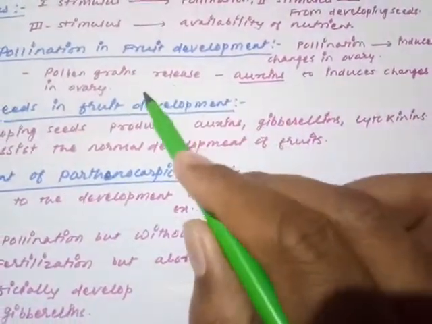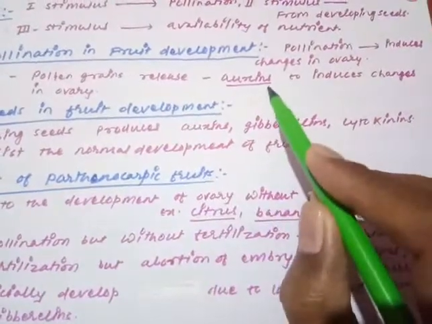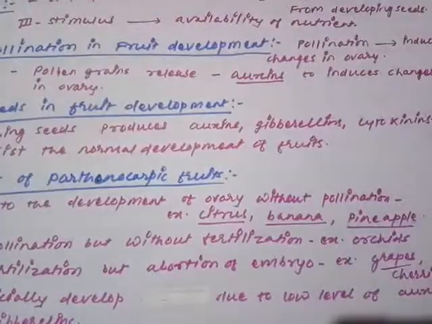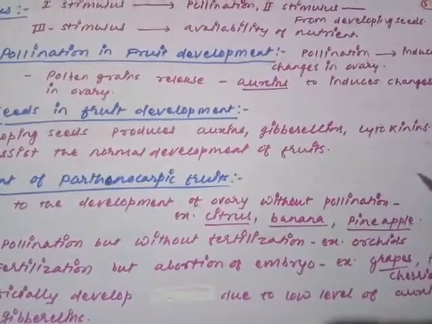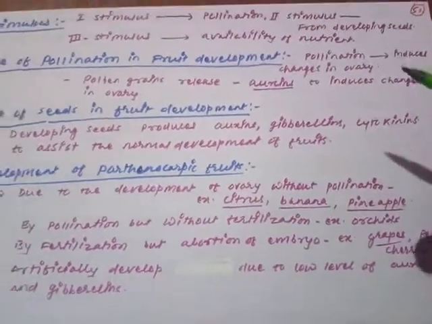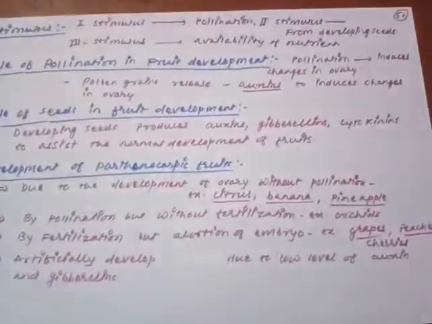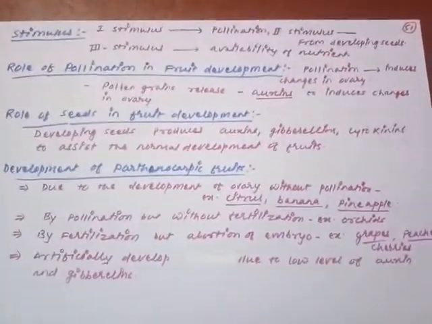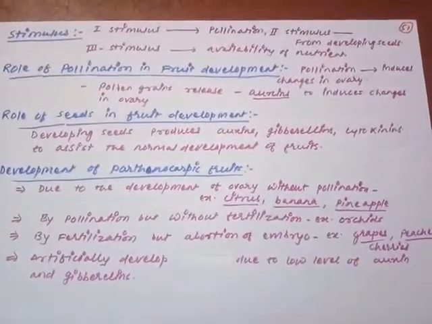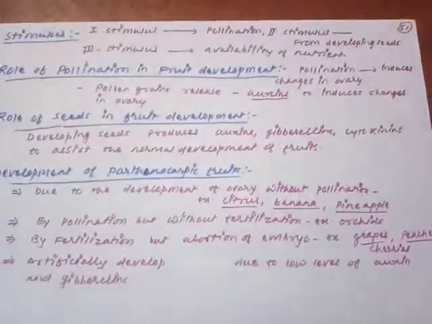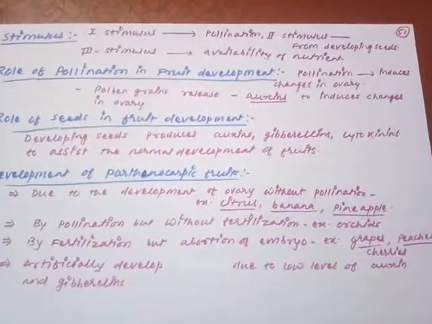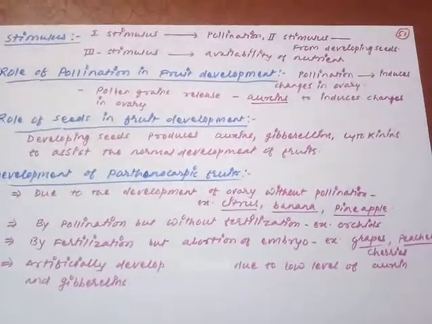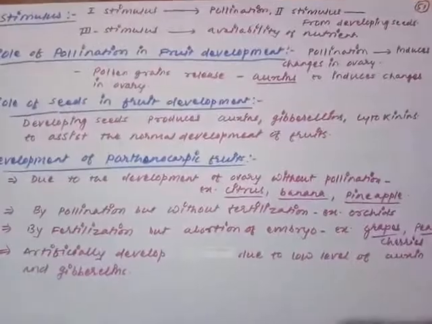So germinating pollen grains release auxin, and that auxin induces the changes in the ovarian structure. Are you getting my point? How does the pollination help in the process of fruit development? Pollination increases the level of auxin, and that auxin makes the changes in the ovarian structure.